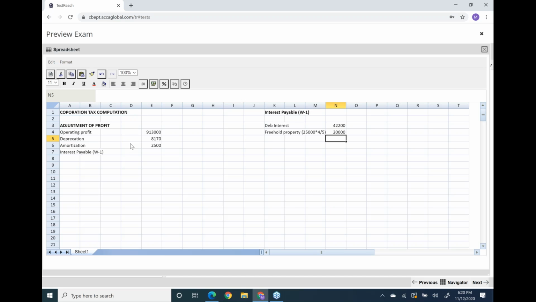And the remaining 5,000, as I told you, will be deducted from the loan relationship box. So see, 62,200 is your loan interest, which will be deducted from trading activities. Okay, so see, I have made the link.